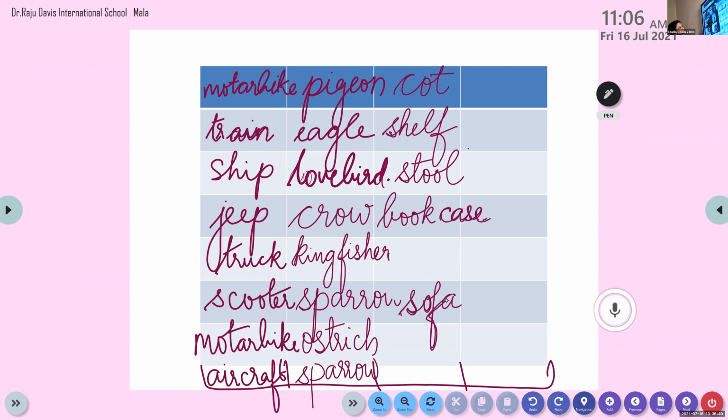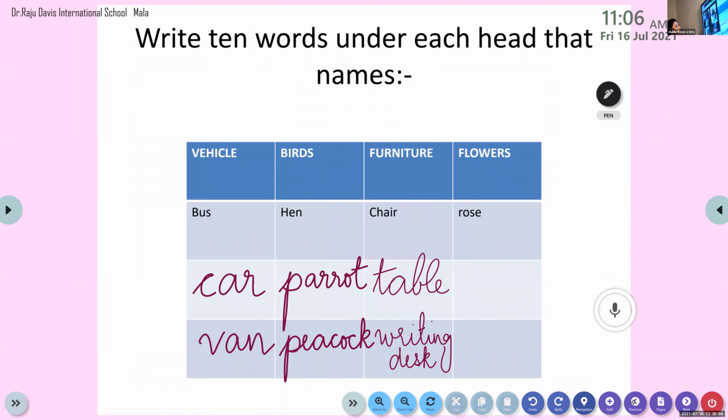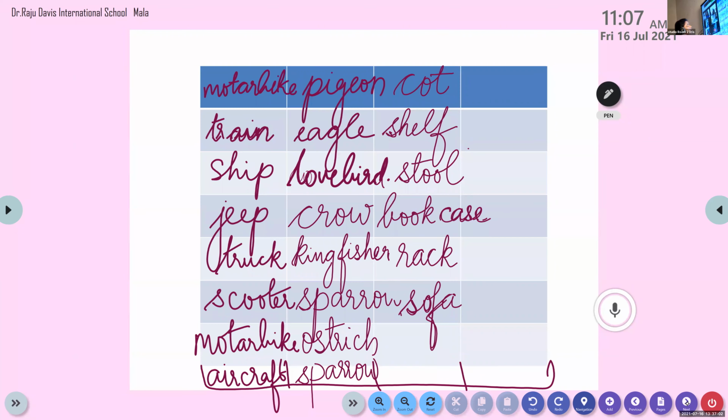So someone said something now. It is sofa. Cot we have written. Ma'am, I did not finish 5. Yes, write it. The table, a writing desk. All of you please have a look at it. Cot, shelf, stool, bookcase, rack, sofa. Yes, we have to write 2 more. All of you please have a look at it and write it properly without spelling errors.